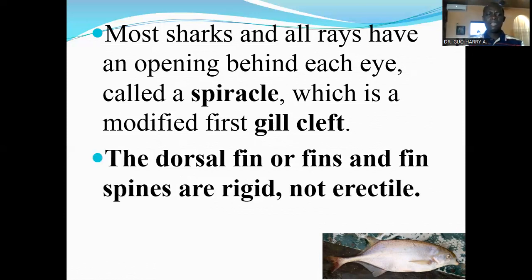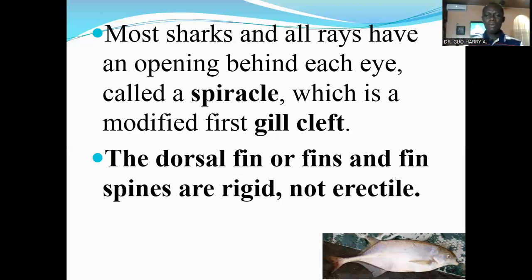Now I want to look at the fact that these Chondrichthyes have dorsal fins, anal fins, and spines that are rigid and not erectile. The dorsal fin or fins and fin spines are rigid and not erectile. The fins in the classes Sarcopterygii and Actinopterygii are actually erectile.